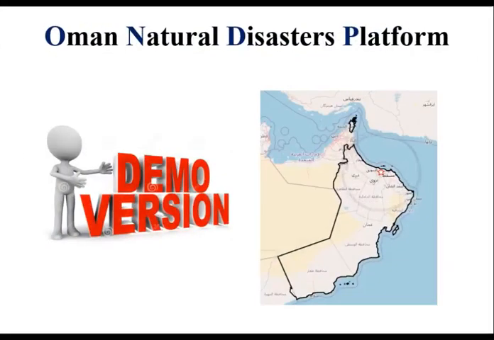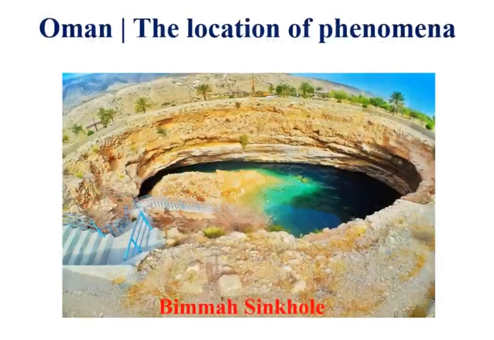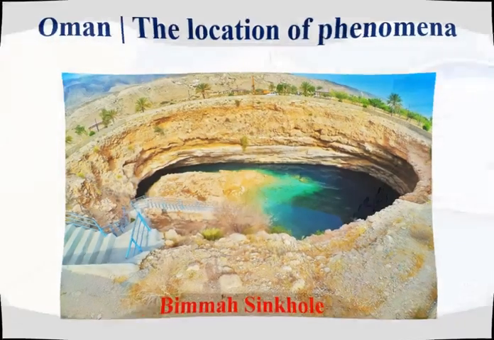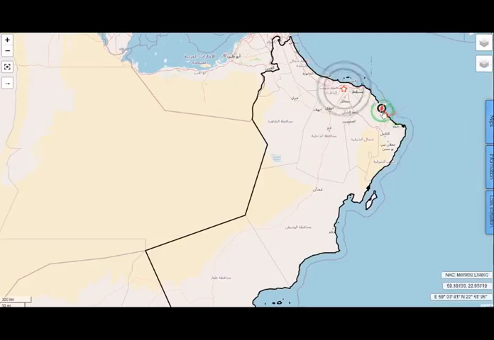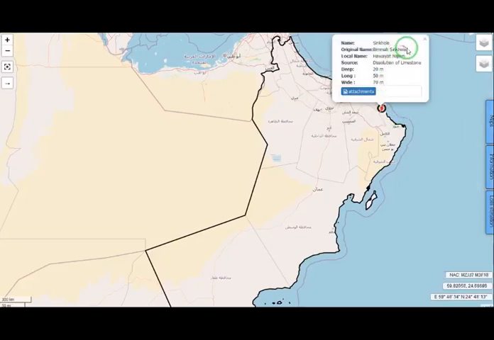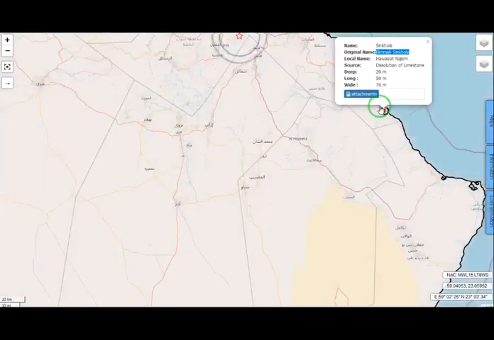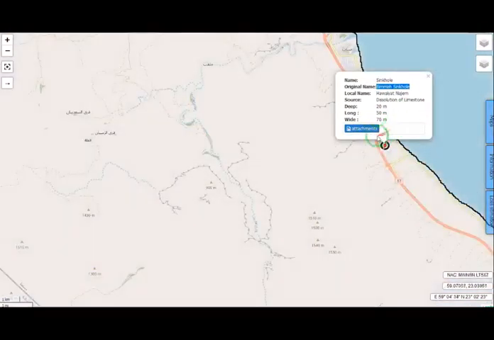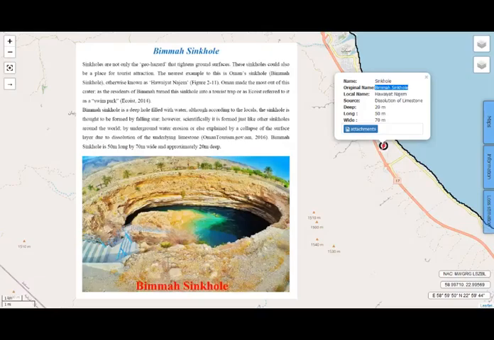In this video, the demo version of the NHMS software for the ONDP project is shown. In this section, the location of various phenomena is displayed on the online map. For example, the Bima sinkhole, a beautiful geological phenomenon, is on the northeastern coast of Oman. This place is of interest to tourists as a tourist attraction.